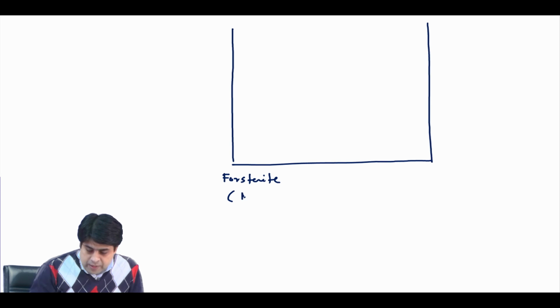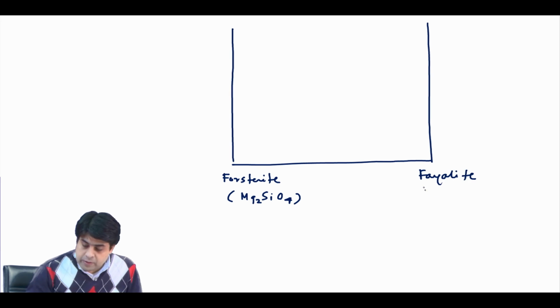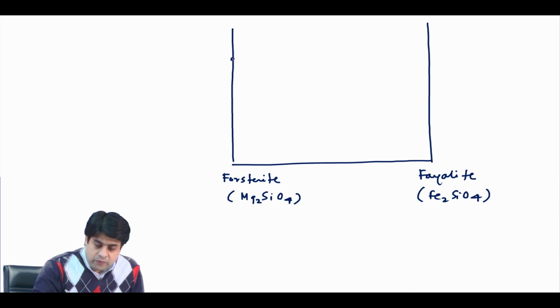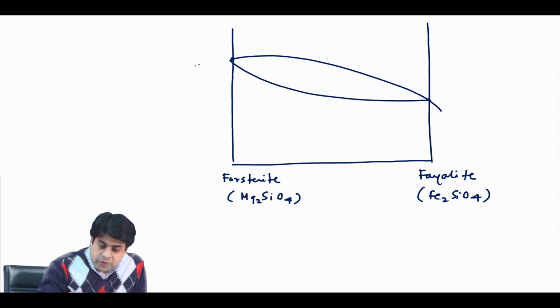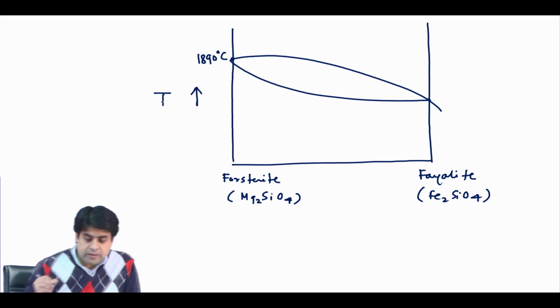The formula of Forsterite is Mg2SiO4, and Fayalite is Fe2SiO4. Okay. And we know that Forsterite melts at higher temperature, and the melting point of Forsterite is 1890 degrees C. This axis is temperature.